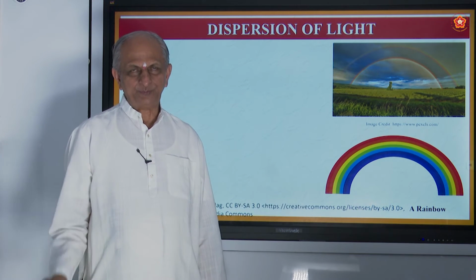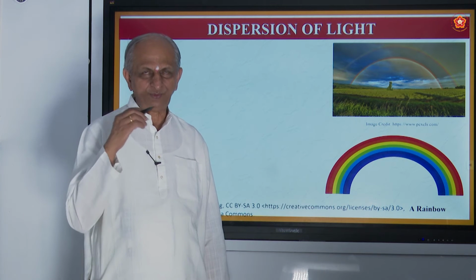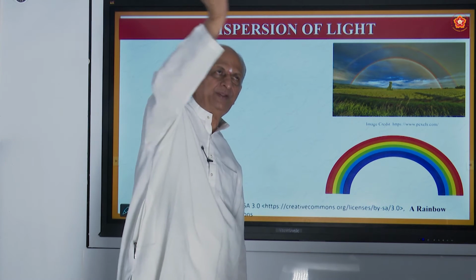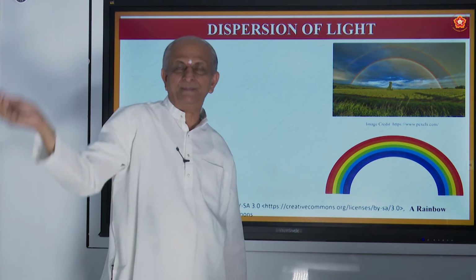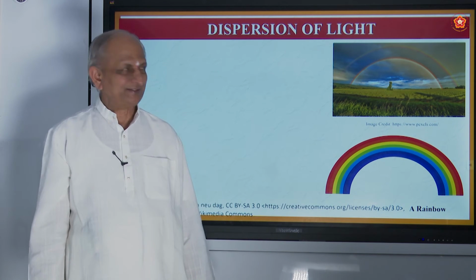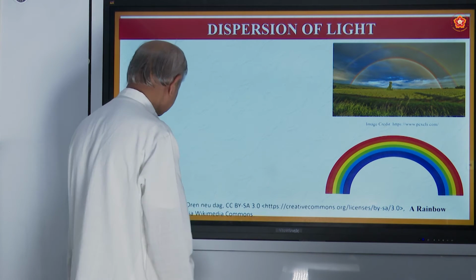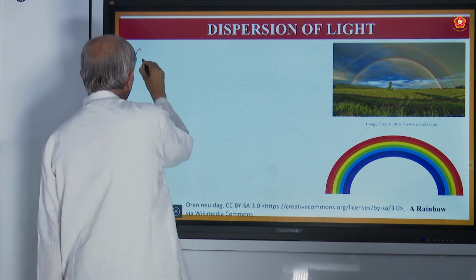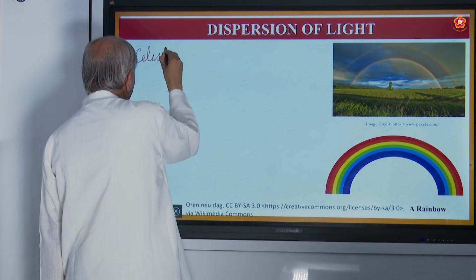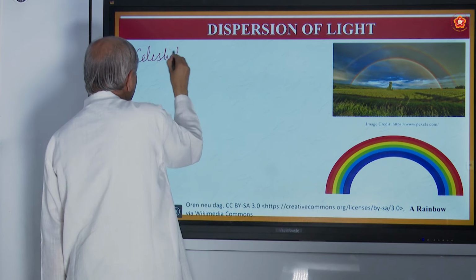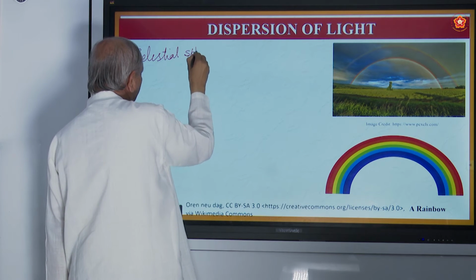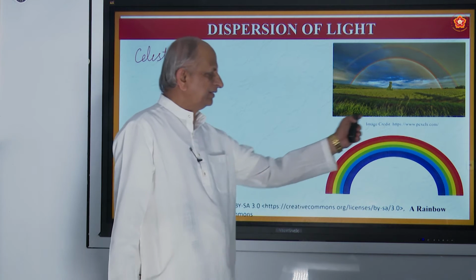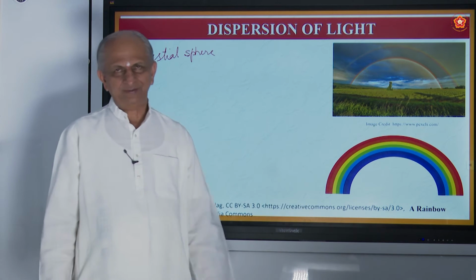Actually, from a two-dimensional point of view, it is not bent. Because we see this imaginary sphere, imaginary bowl, which is called the celestial sphere. The celestial sphere is hemispherical in shape. That is why it is bent like this, number one.